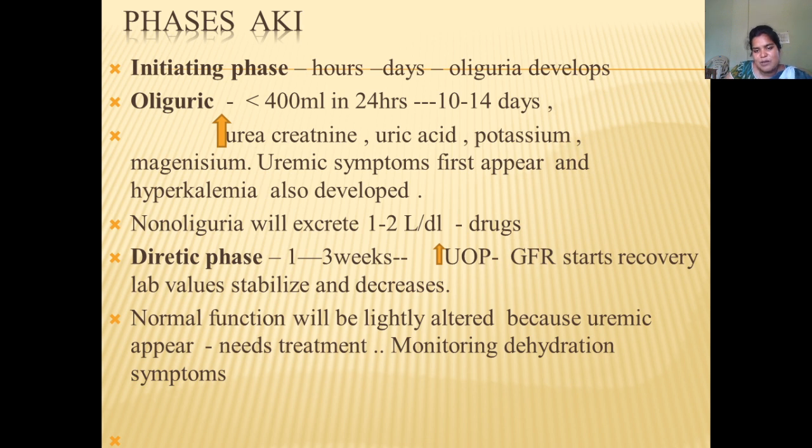Because of the diuresis, some amount of recovery occurs. The glomerular filtration rate starts recovering, and urine output will be increased for 1 to 3 weeks, and lab values may be stabilized. So all lab values will be stabilized, and they will be coming to normal function. Even though there is increased output and the GFR starts recovering, the lab values also stabilize.